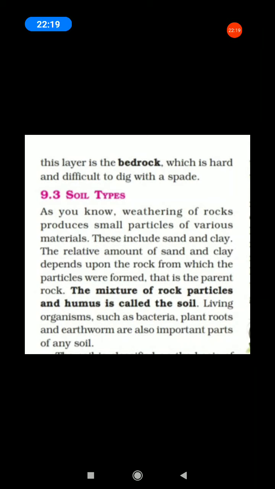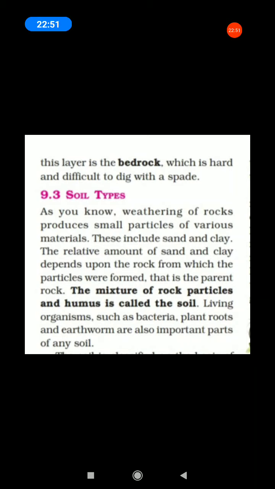Underline the words hard and difficult. Bedrock is very hard and difficult. Okay, can you understand? Are you clear? Students, take page number 97. See the diagram 9.2, layers of soil. All of you practice this and draw the diagram. Layers of soil.